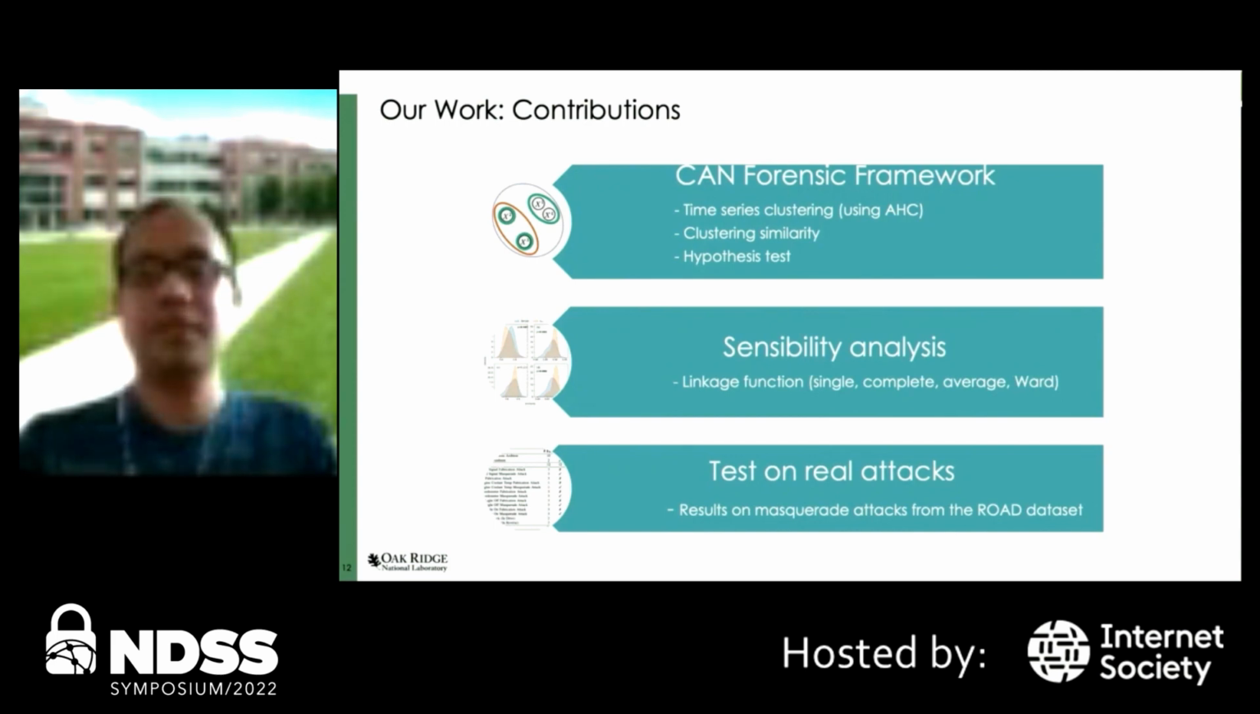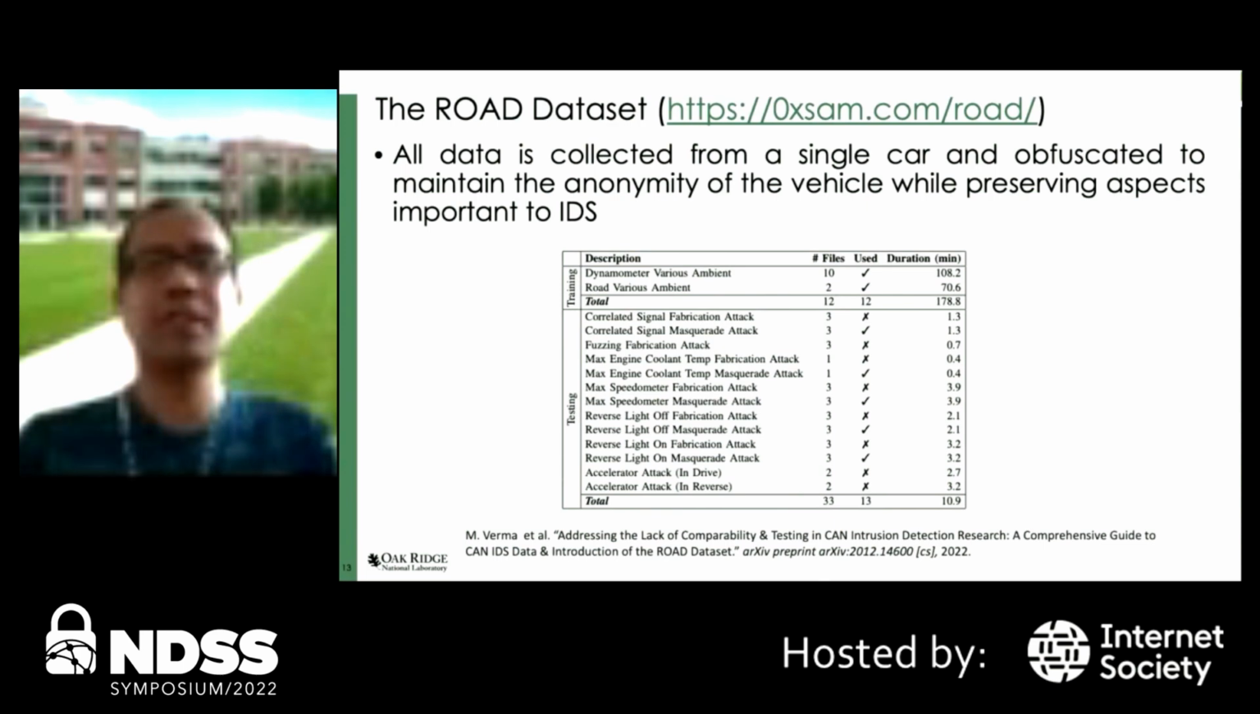The ROAD dataset is an open set of CAN data collected from a real vehicle with masquerade attacks. But more importantly, all of these attacks were physically verified, in which the effect of this CAN manipulation was observed and documented in the vehicle. The ROAD dataset consists of 12 ambient captures totaling about 3 hours of training data and 33 attack captures totaling about 30 minutes of data.